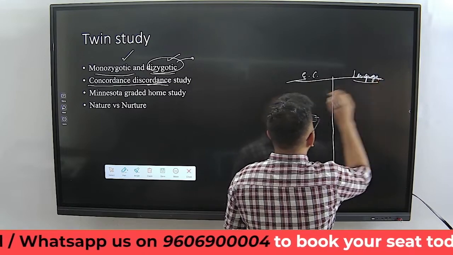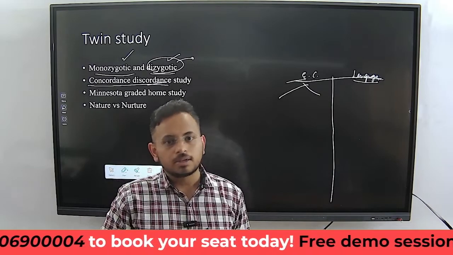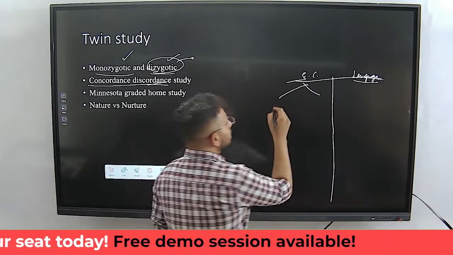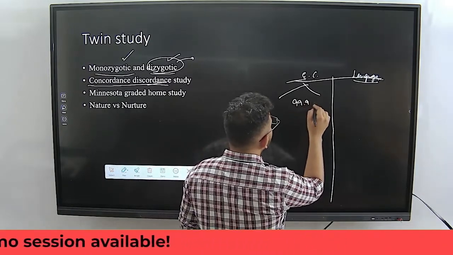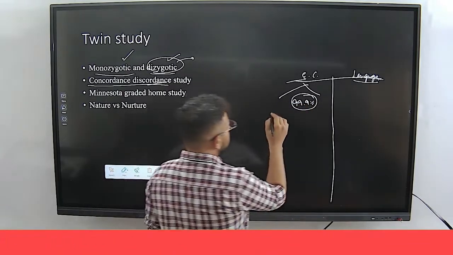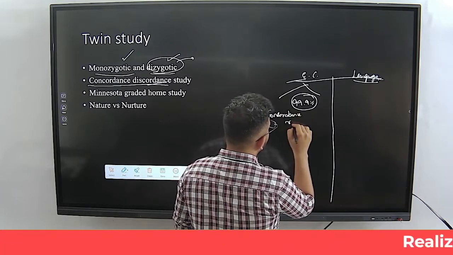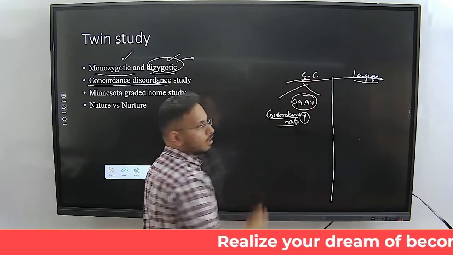If you consider the monozygotic twins who are very much identical in nature, and analyze the eye color, their eye color will be very identical. I would say 99.9% of the time their eye color is the same, which means the concordance rate is high with respect to eye color.